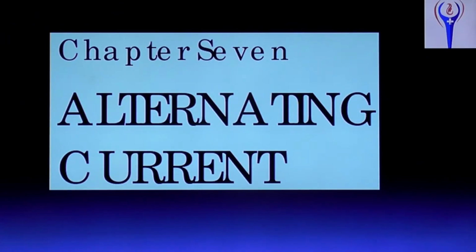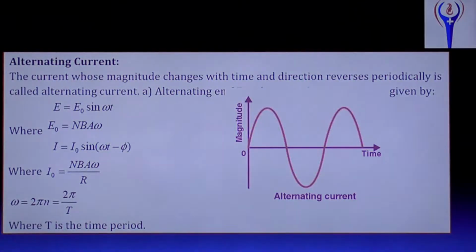Already we have completed chapter 6. Now chapter 7 we have to start today's session. Chapter 7 title is Alternating Current, shortly called as AC current. What is alternating current? The current whose magnitude changes with time and direction reverses periodically is called alternating current.